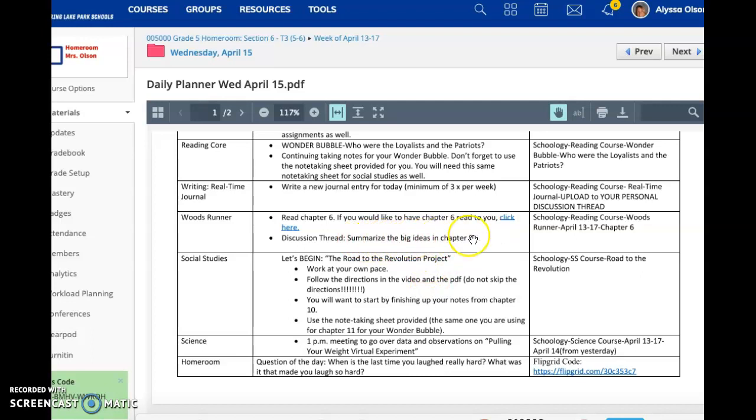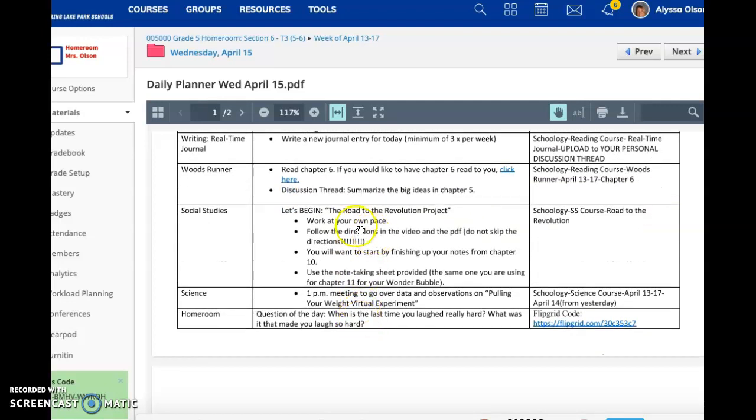I'll have to change this right here, excuse me. That should say the discussion thread, but you're answering the new question because we're going to meet a new character in chapter 6. So I want you to tell me about that character in the discussion thread that's posted in Schoology. We already talked about social studies and science today.